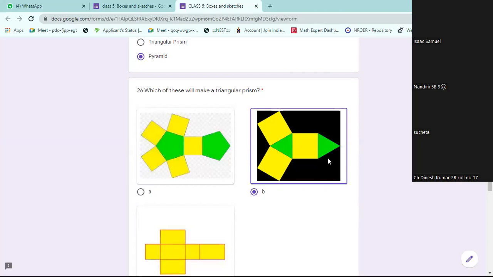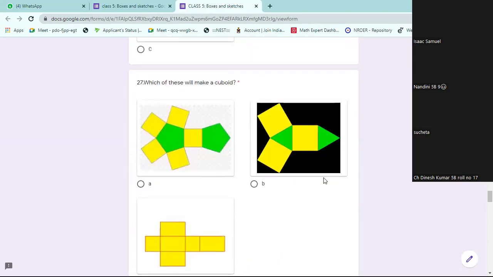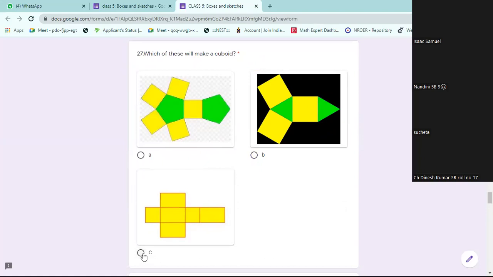26 is completed by all. Yes, sir. 27, which is a cuboid. C, sir. Cuboid is C.